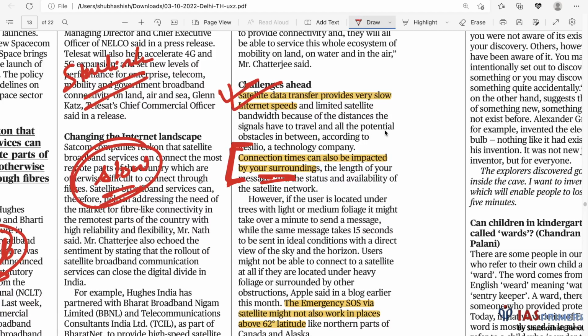You remember the old days when we had D2H, direct to home. When the rains took place or when the weather was cloudy, sometimes our connection would get interrupted because of that. Now, after fiber optics have come up, we are not concerned with any weather changes. We get high-speed internet almost all the time. Likewise, if direct to home is connected with the satellite, satellite-based internet will get affected because of this.